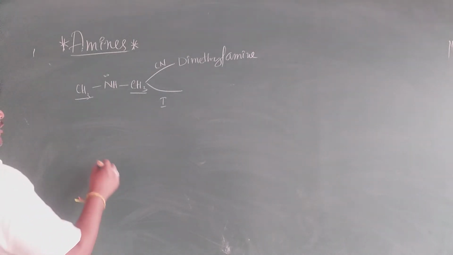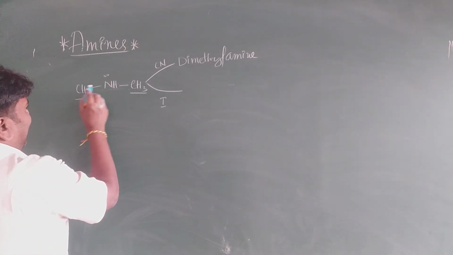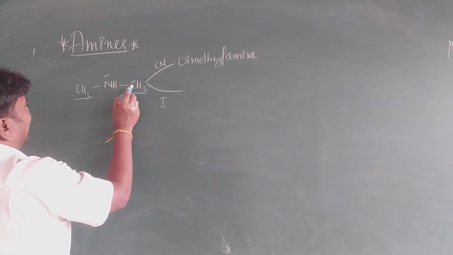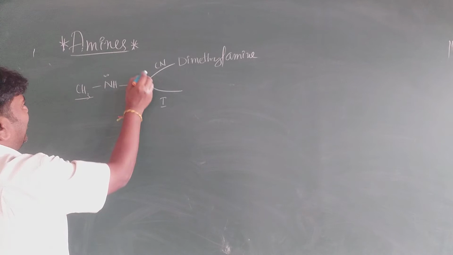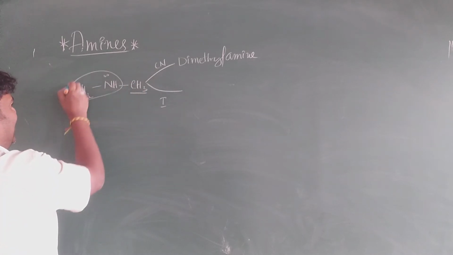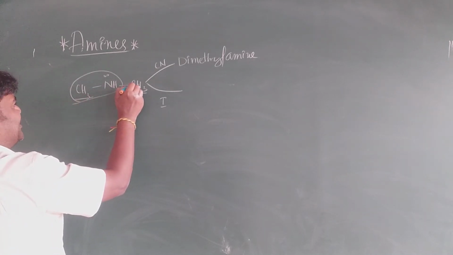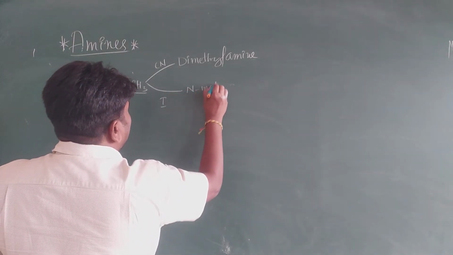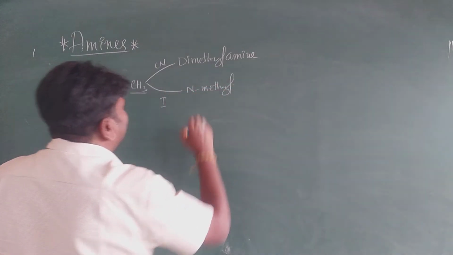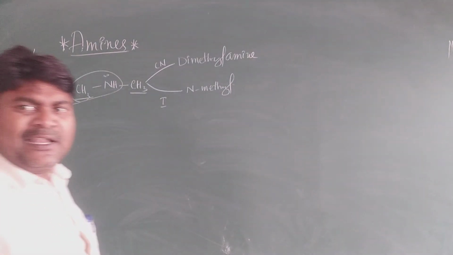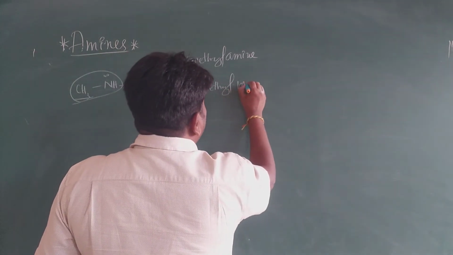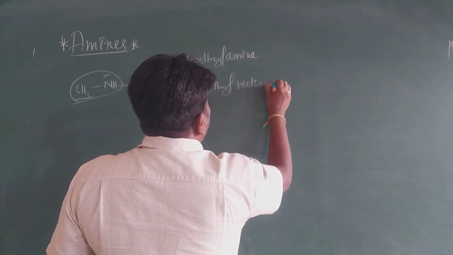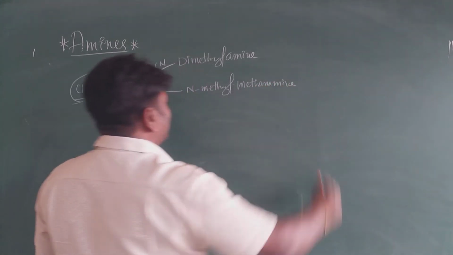What is the IUPAC name, my dear students? Select the long chain. Nitrogen combines with any one carbon because both are the same, each a one-carbon methyl group. The methyl group attached to N is N-methyl. This is the IUPAC name: N-methylmethanamine.